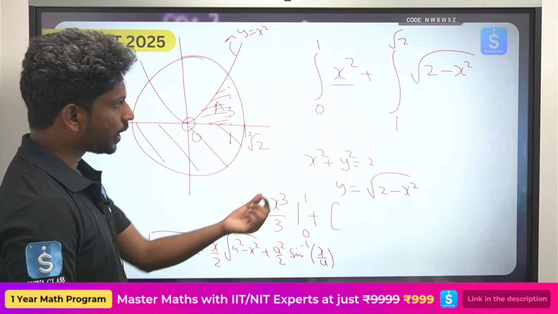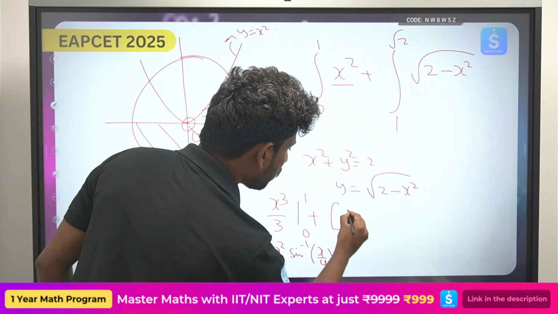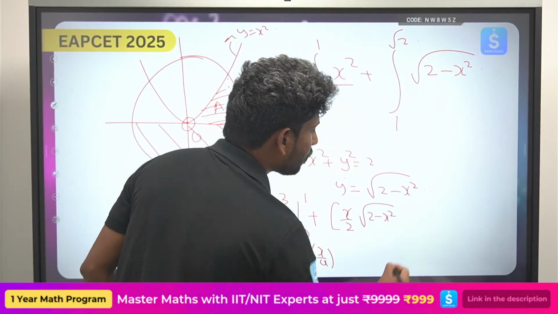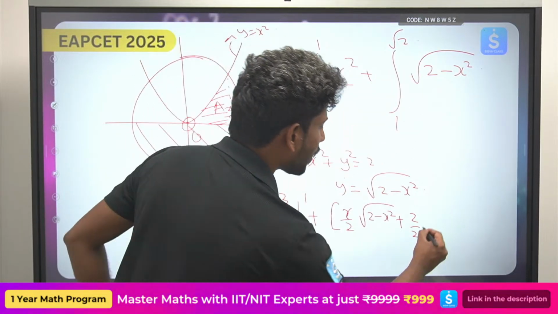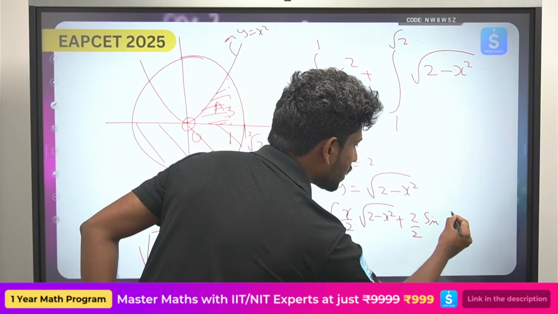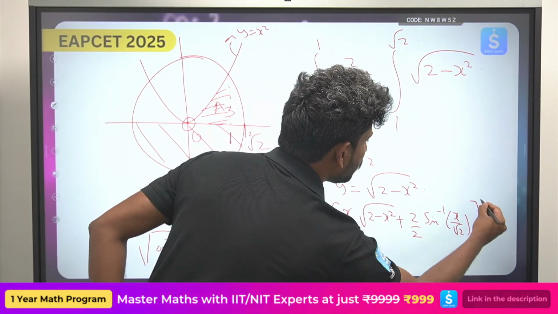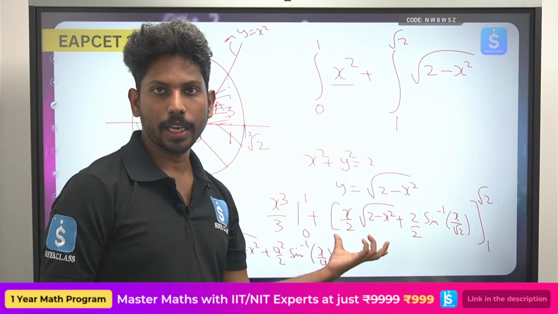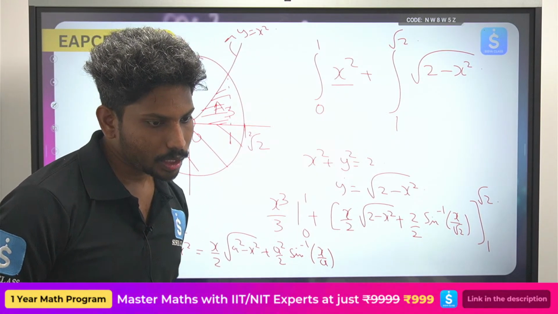So how can you do this? x by 2 అంటే ఏంటి? So 2 can be written as root 2 square. Okay, x by 2 under root of a square minus x square plus a square by 2, so 2 by 2 sin inverse x by root 2, from 1 to root 2. ఇప్పుడు సబ్స్టిట్యూట్ చేసేయండి, you will be getting the answer, the whole thing. Okay, everything is there on the board, direct substitute చేసేయండి, you can get.